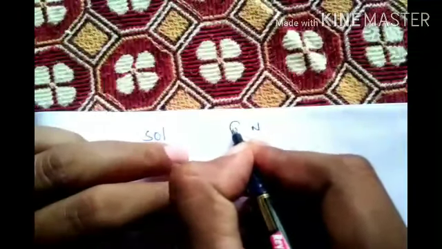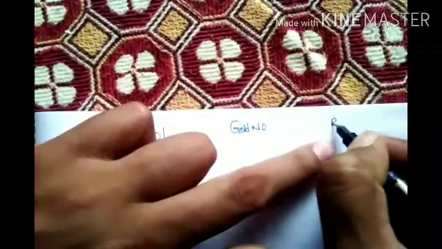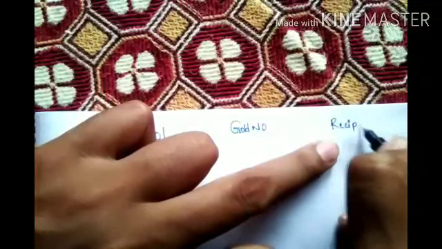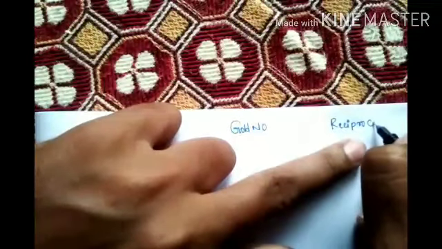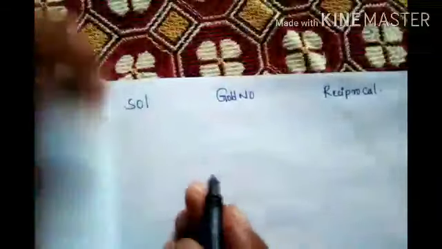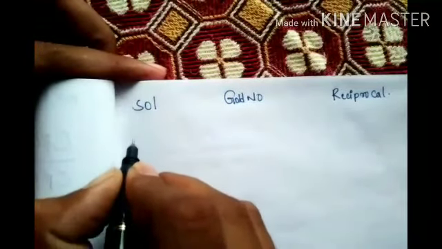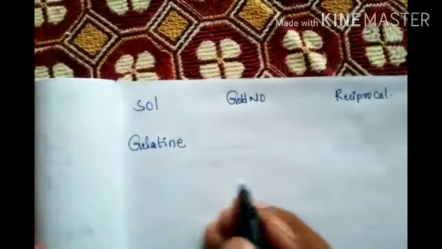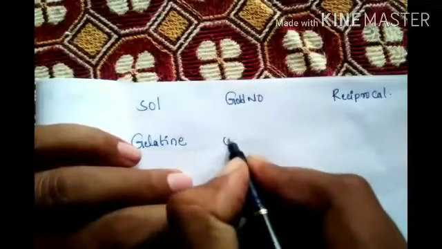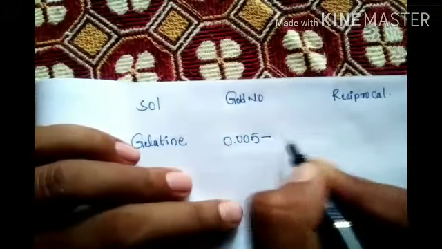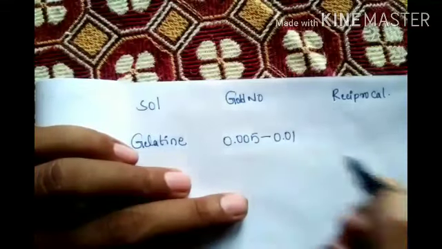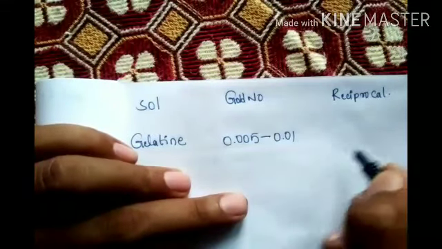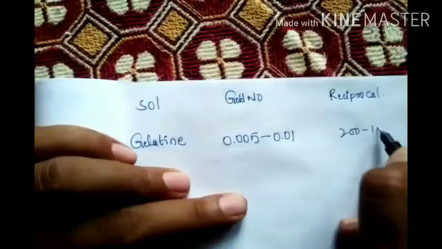Now let's look at the solution, its gold number, and the reciprocal. Gelatin: the gold number is 0.005 to 0.01, and the reciprocal is 200 to 100.